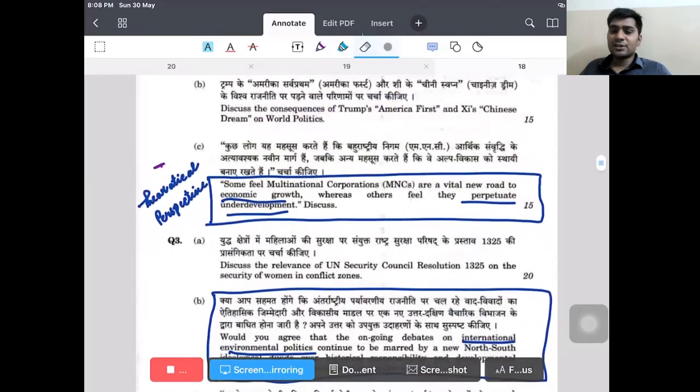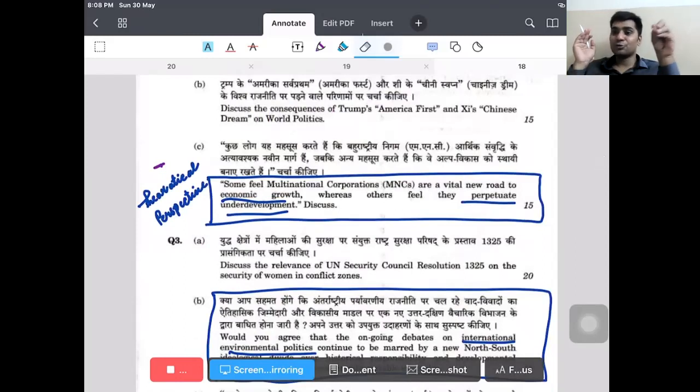Again, some feel multinational corporations are vital for the new road for economic growth, whereas others feel they perpetuate underdevelopment. Who are those who feel? Some feel that MNCs are vital for economic growth. Who are those who feel that they are vital? Obviously, they are liberals who feel, not me, who feels that okay, MNCs are vital road of development. I think that, but I cannot say that it is my perspective.